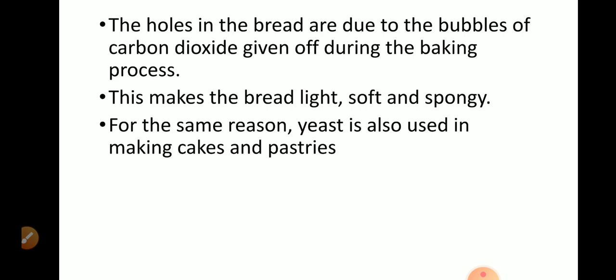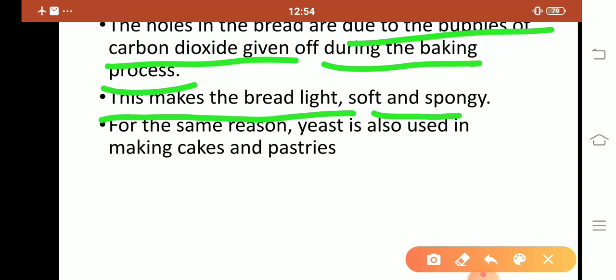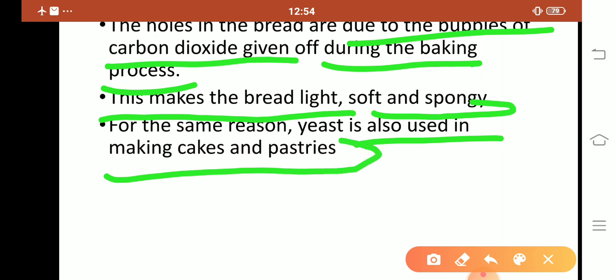The holes in the bread are due to bubbles of carbon dioxide gas given off during the baking process, or you can say during the respiration of yeast. This makes the bread light, soft and spongy. So, who makes the bread light, soft and spongy? Our answer is yeast. For the same reason, yeast is also used in making cakes and pastry.